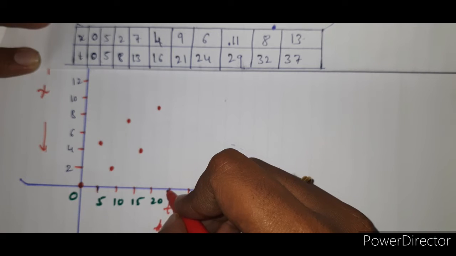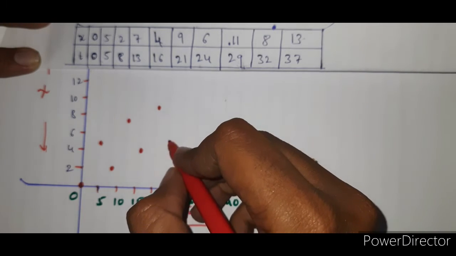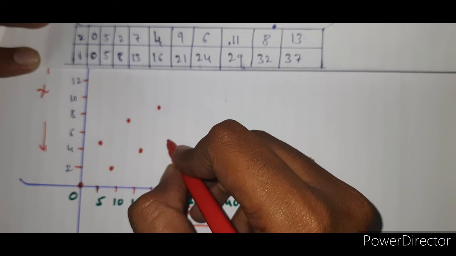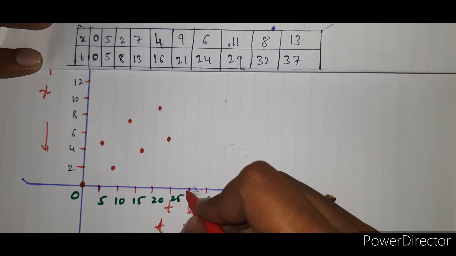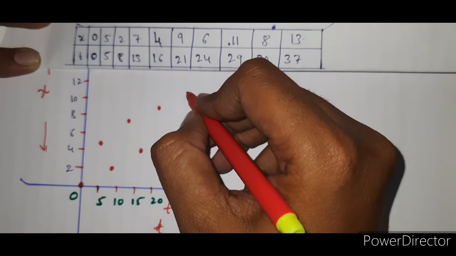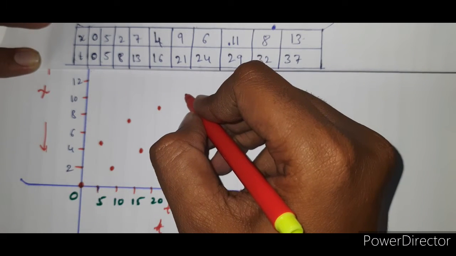Next, for 24, this is 6. For 24, approximately at this point, this is 6. And for 29, 11 meter, this is 30, which means here the 29. For 29, at this point, it is 11.